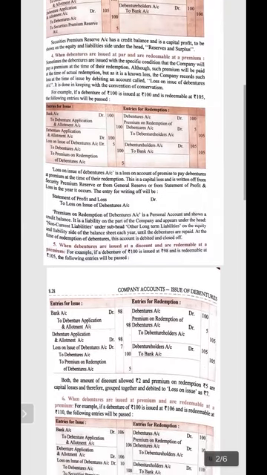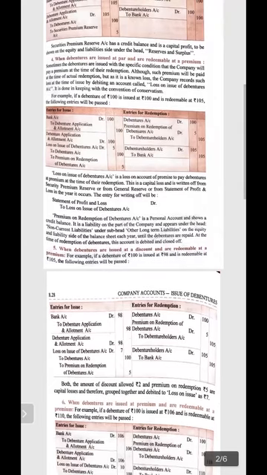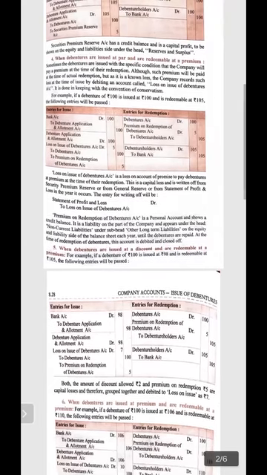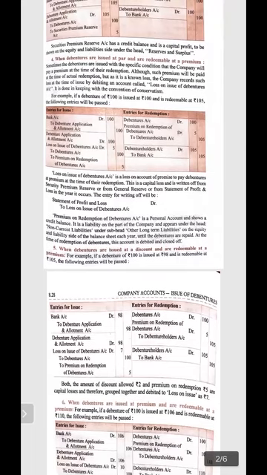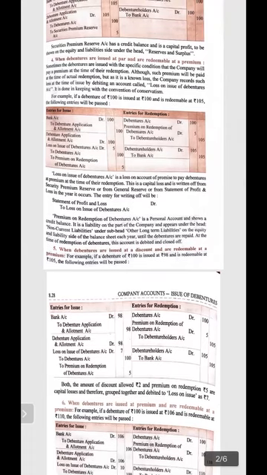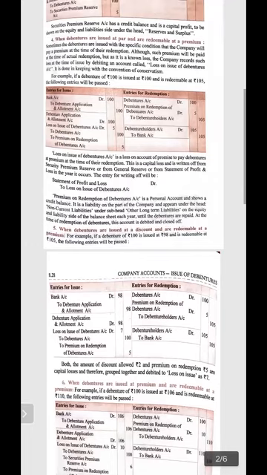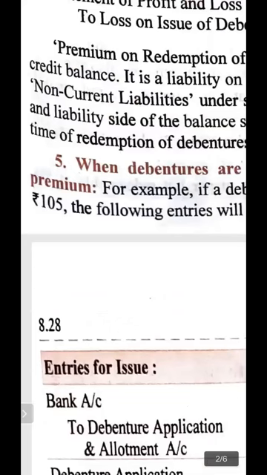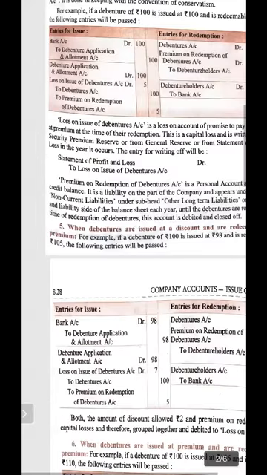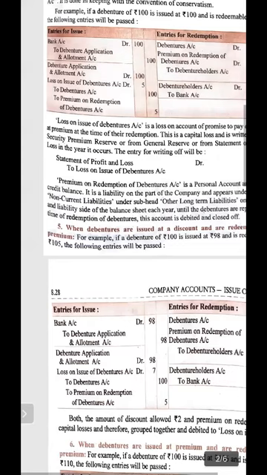This loss on issue of debenture is a loss account of the promise to pay the debenture at premium at the time of their redemption. This is a capital loss and is written off out of securities premium reserve or from the general reserve or from the profit and loss in the year it occurs. The entry of writing off the loss on issue of debenture will be considered as the journal entry given over here. Statement of profit and loss debit to loss on issue of debenture. So keep in your mind always at the time of practical.